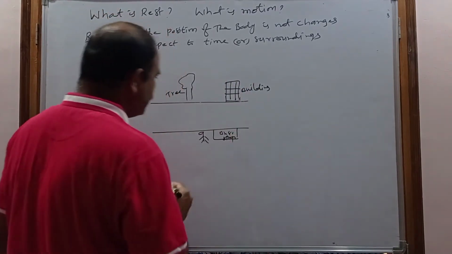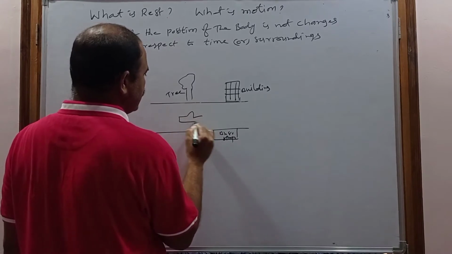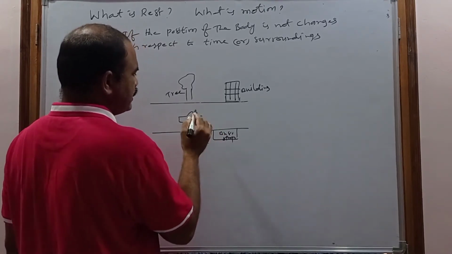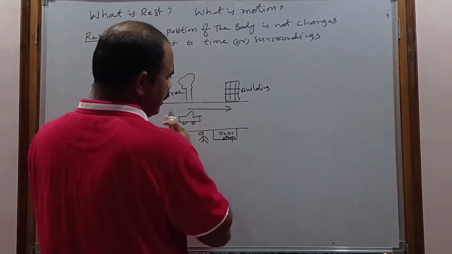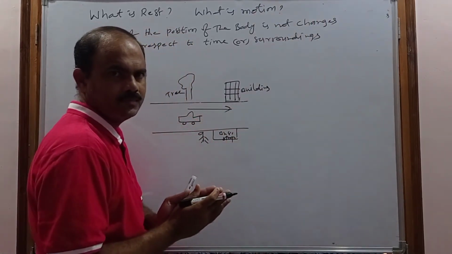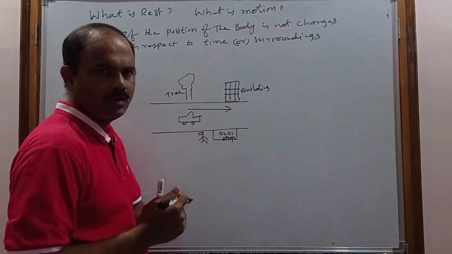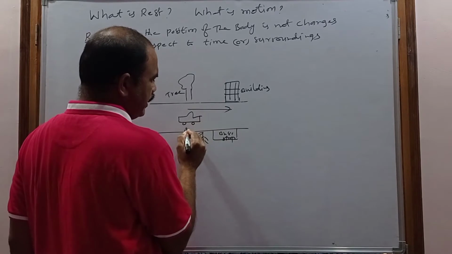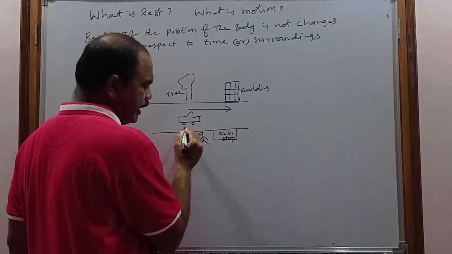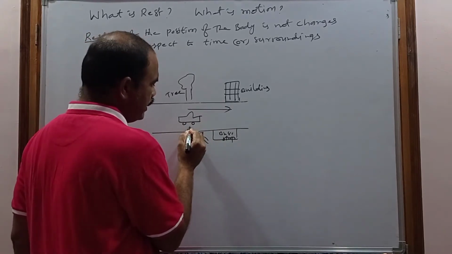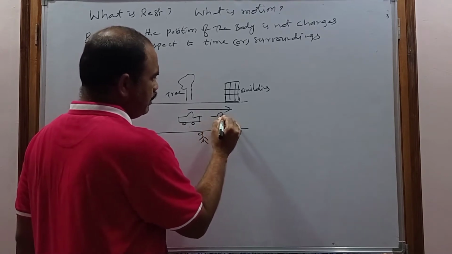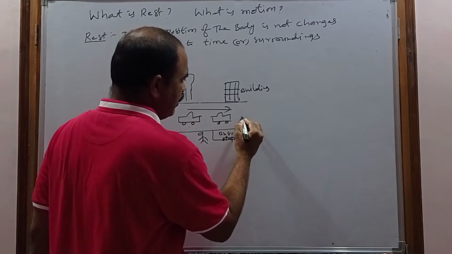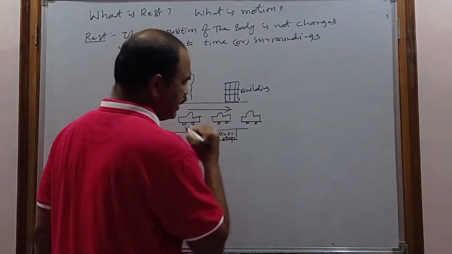Now consider there is a car. Let us consider this is a car, and with respect to you, this car is moving along the road. When you are observing the car, its position changes. For example, when you are observing at 10 am, it is at this place. After 1 second, let us consider it is here. After 2 seconds it will be here.